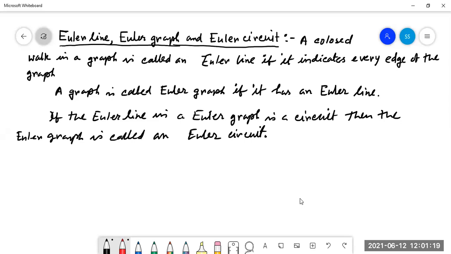Is it understood? If we take an example,